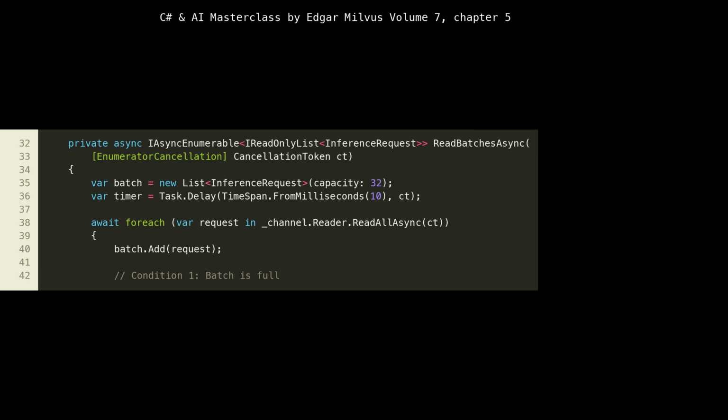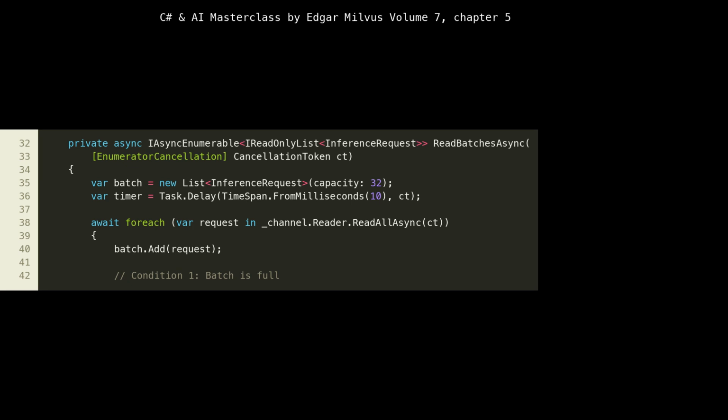Now we delve into the ReadBatchesAsync method, which is an async IAsyncEnumerable of IReadOnlyList of InferenceRequest. This signature indicates that it will asynchronously yield batches of requests. We initialize a List of InferenceRequest with a capacity of 32, anticipating our target batch size. This pre-allocation helps reduce reallocations as items are added, improving performance. We also set up a timer using Task.Delay for a short duration, 10 milliseconds. This timer is critical for our latency optimization strategy, allowing us to send smaller batches if a full batch isn't formed quickly. The await foreach loop then continuously reads individual requests from the _channel reader, adding each one to our batch list.